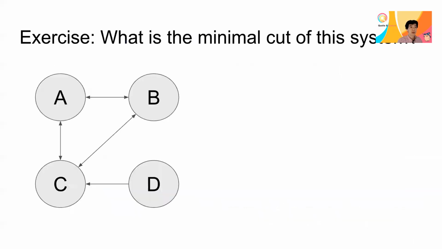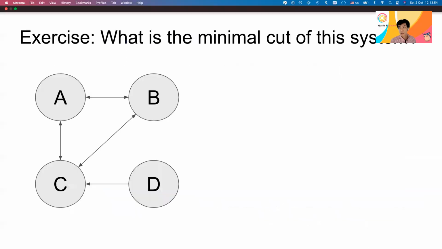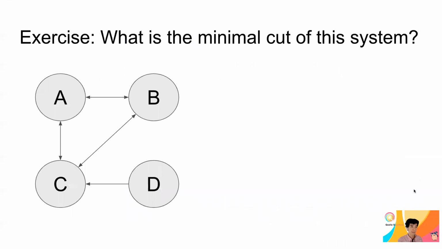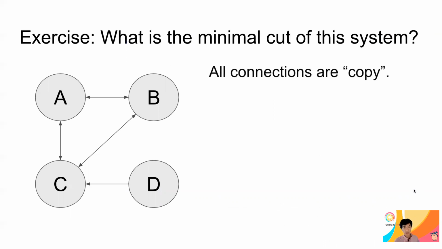Okay. Now in the next few slides, I'm going to consider this system ABCD, or network ABCD, and consider what the minimum cut of the system is. Here the rule, as I assume, is that all connections, bidirectional arrow or unidirectional arrow, are always a copy.